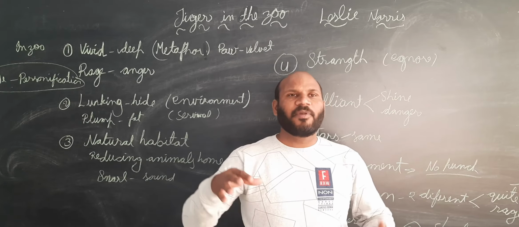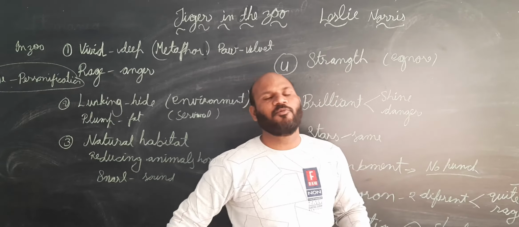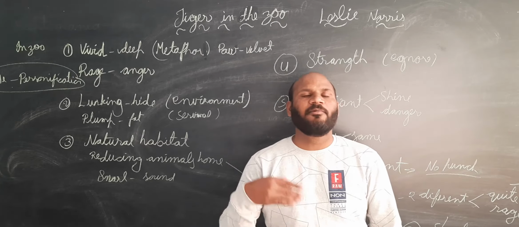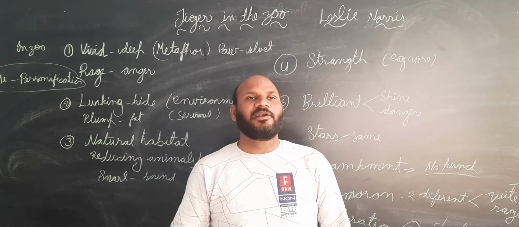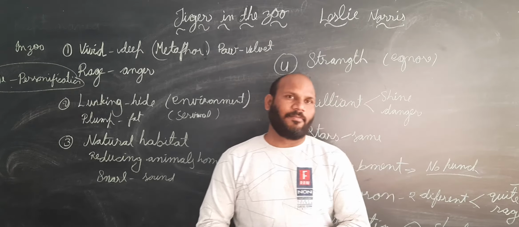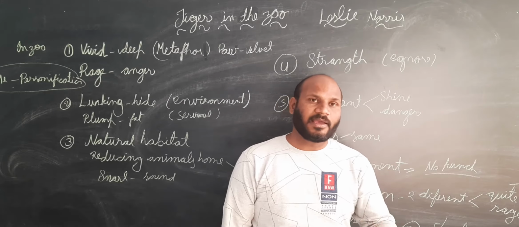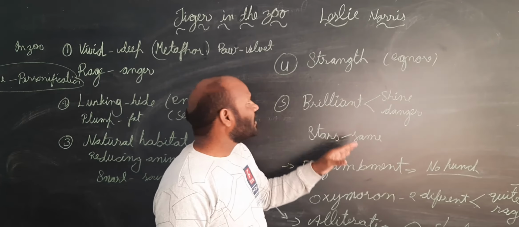So therefore, the tiger is not at all paying attention to human beings, because it knows very well that it is not able to attack any human being since it is inside a cage. So in this way, the tiger does not pay any attention, rather it keeps moving in the cage itself. Even if it is very angry, it cannot show its anger, because it knows very well that it is helpless. So in this way, we have seen the tiger's strength becoming limited when it is in the cage.